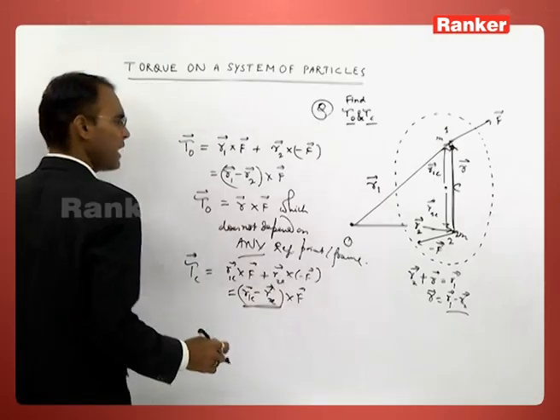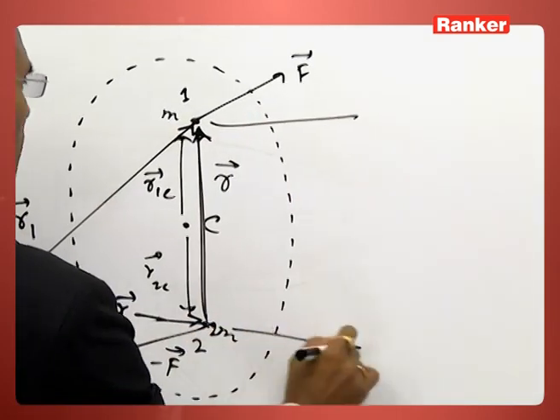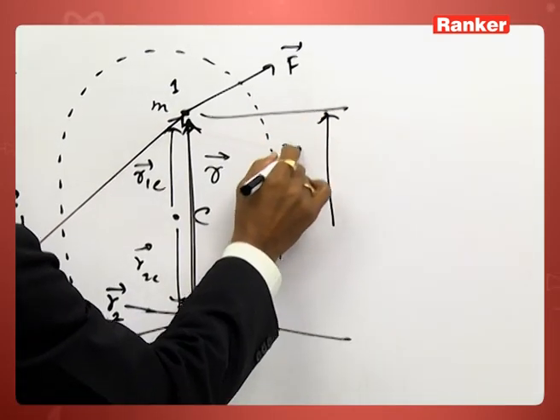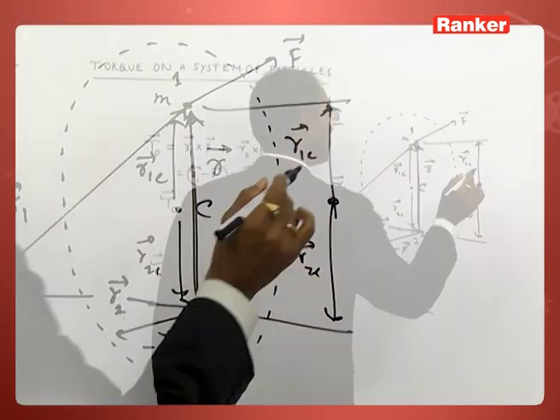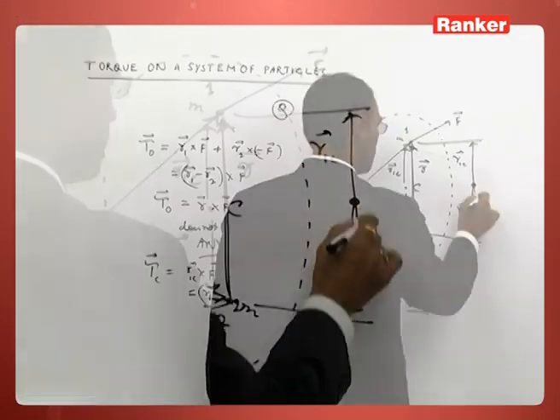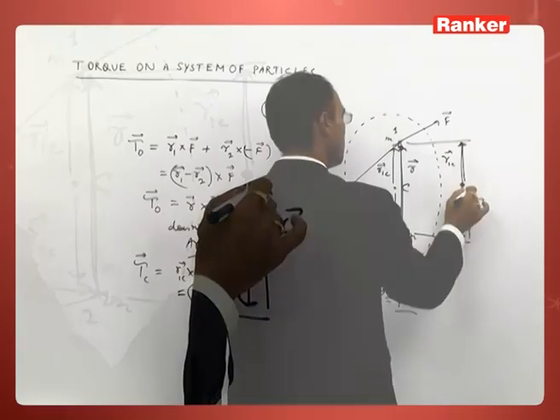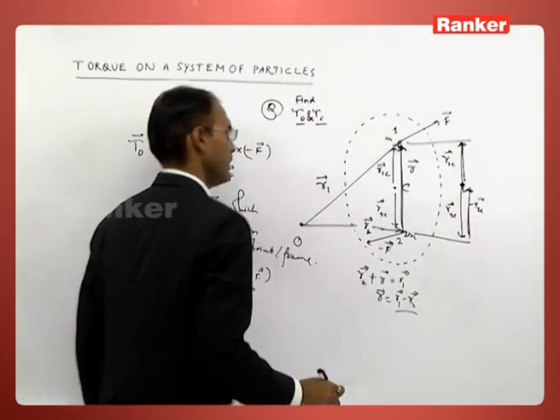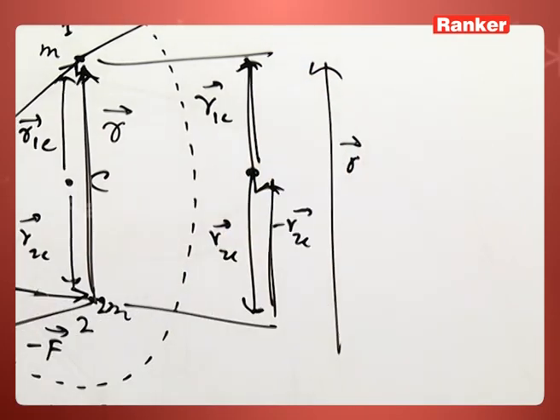This is R1C and this is R2C. R1C plus minus R2C is nothing but the R vector again.